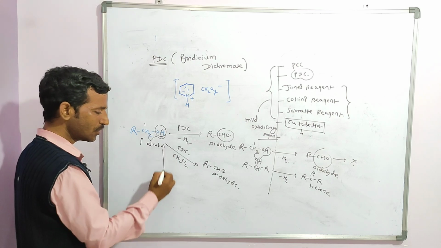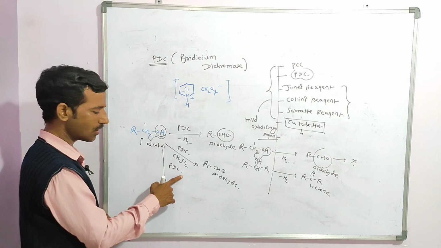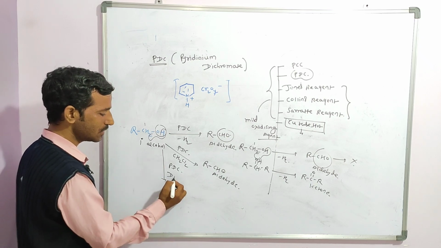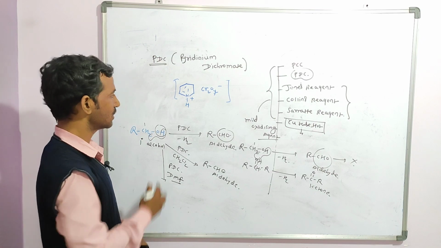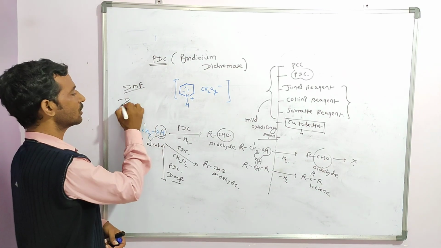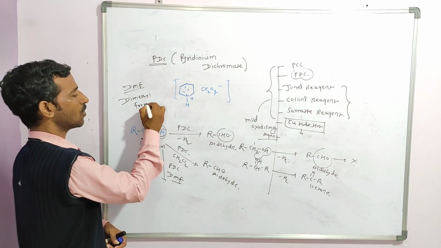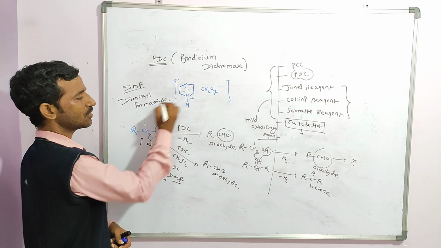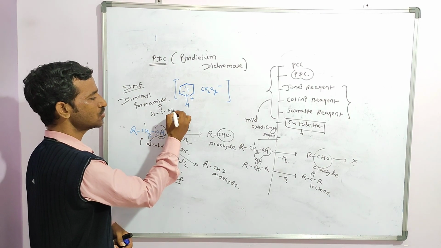But if I use PDC, pyridinium dichromate, along with DMF, called dimethyl formamide. Now see, DMF full form is dimethyl formamide. See the structure, beta: H, C double bond O, NH2.